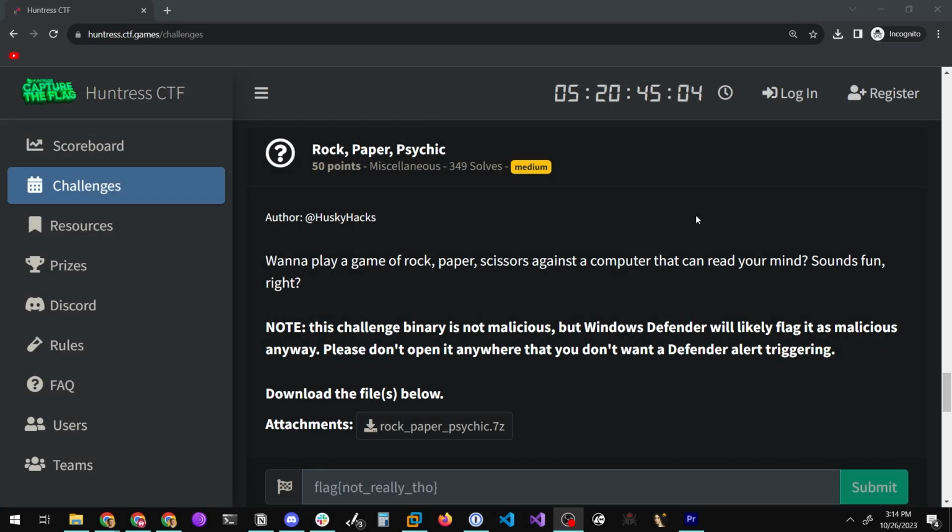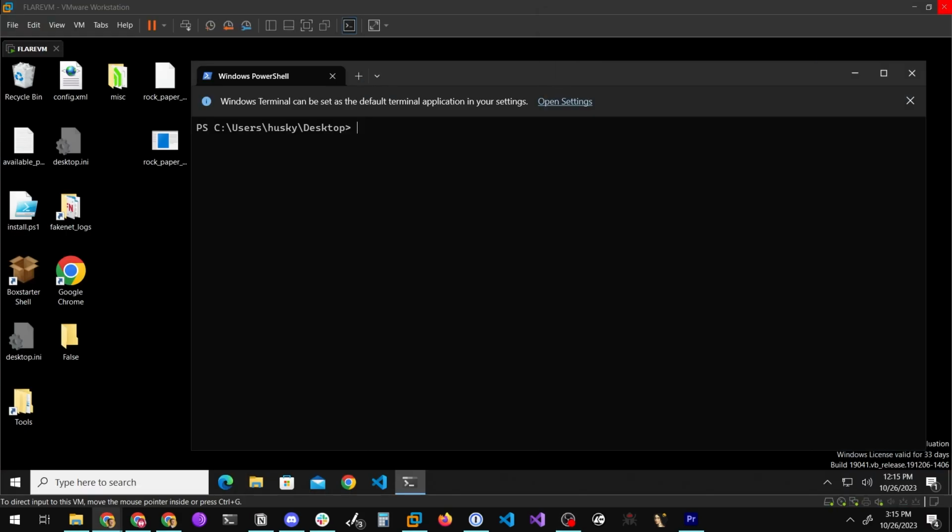We are moving right along with the next of my challenges from the Huntress 2023 Capture the Flag. This is Rock, Paper, Psychic. This is an exercise in binary patching, either static or dynamic. So let's go ahead and get right to it. I've already unpacked the binary on the desktop. We have another executable here, and so let's just go ahead and run it.